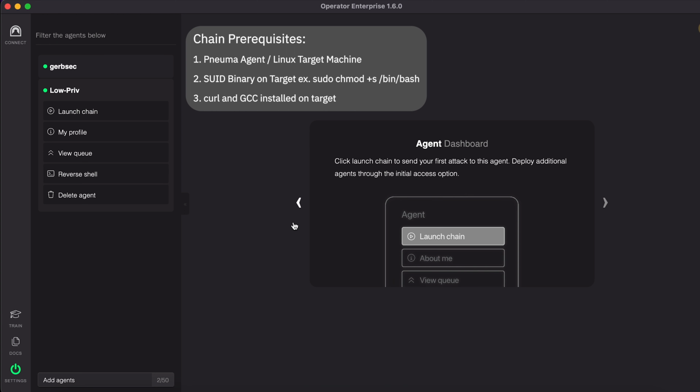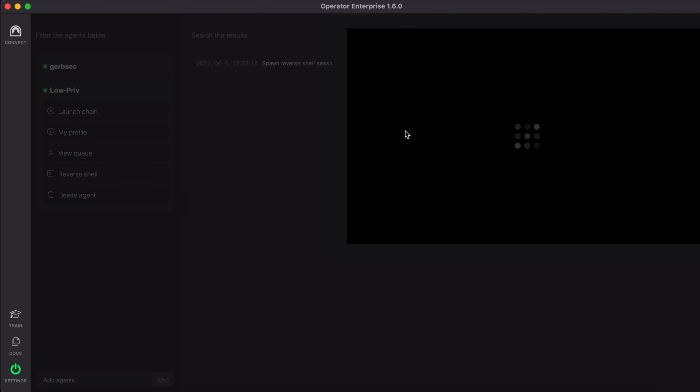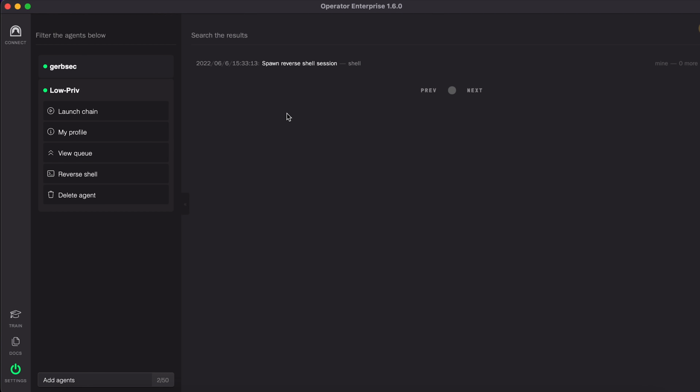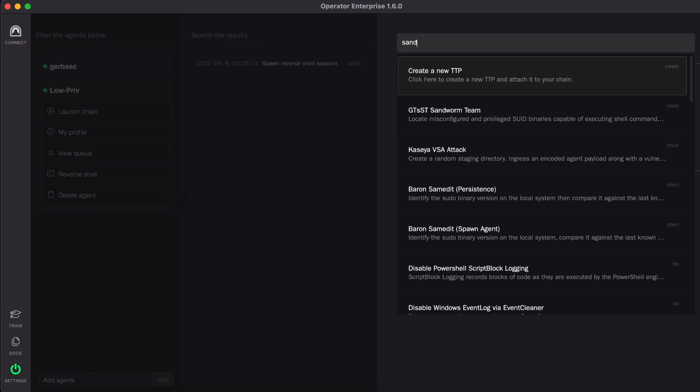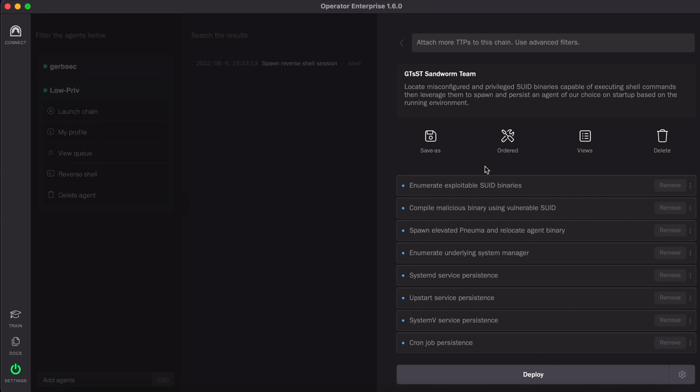So once you have all 3 prerequisites ready, as I do here, and you can see this is a low priv shell. If I do whoami here, you can see I'm the grubsec user in the temp directory. If I go ahead and click launch chain and type Sandworm, you'll see the chain come up, and you'll see quite a bit of TTPs.